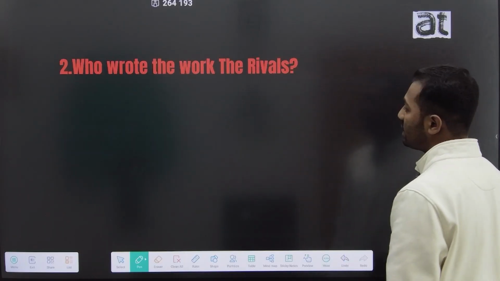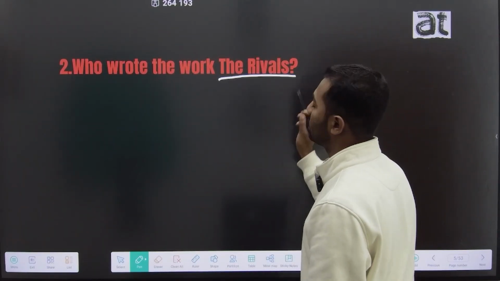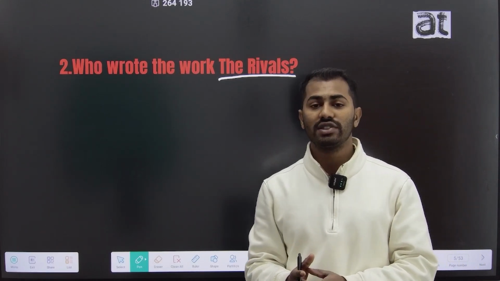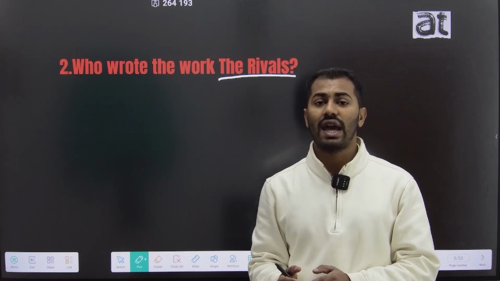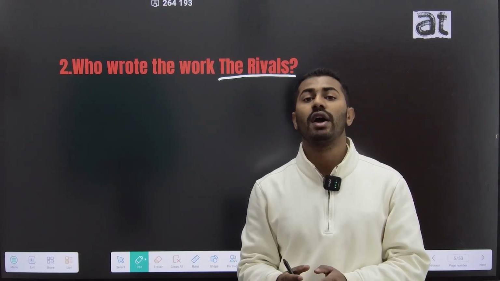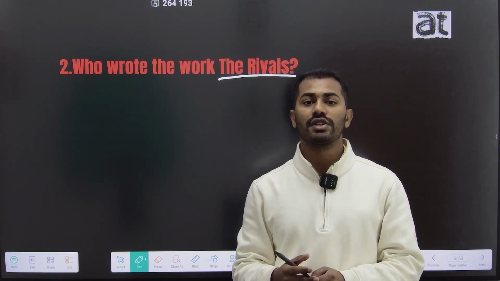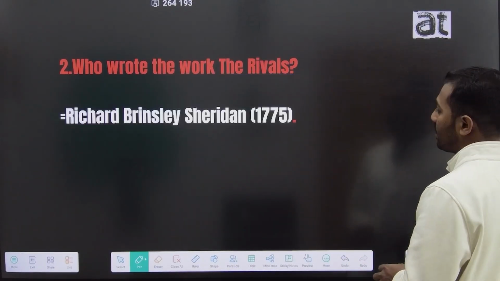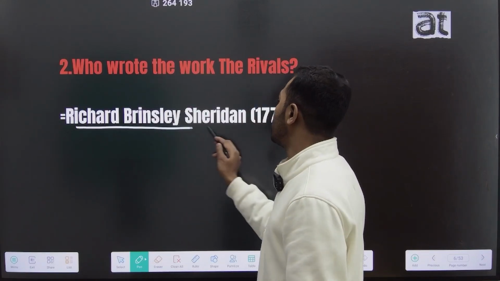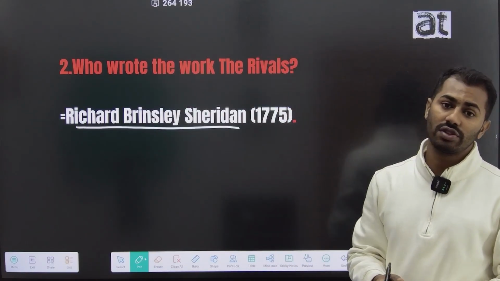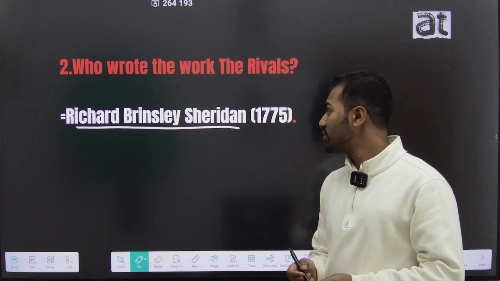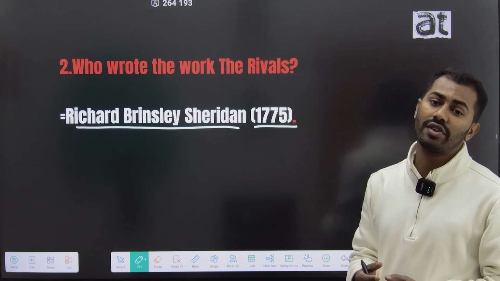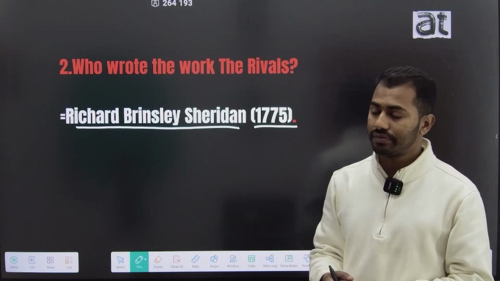The second question is, who wrote the work The Rivals? The work The Rivals was written by one of the most important authors of the 18th century, and in this work there was a character named Malaprop, and from this character the author invented a new term, that is malapropism. The work The Rivals was written by Richard Brinsley Sheridan, and this work was published in the year 1775. From this work he introduced a new term, that is malapropism.